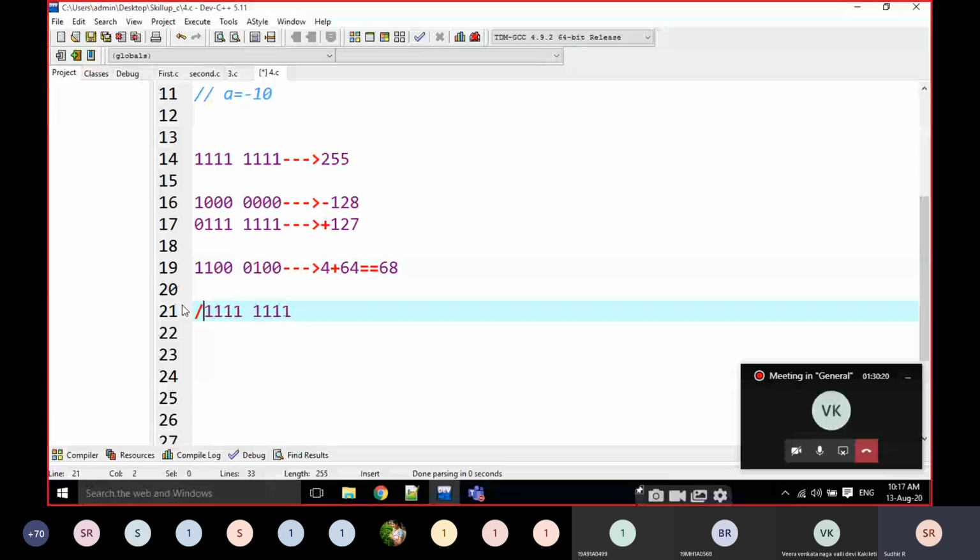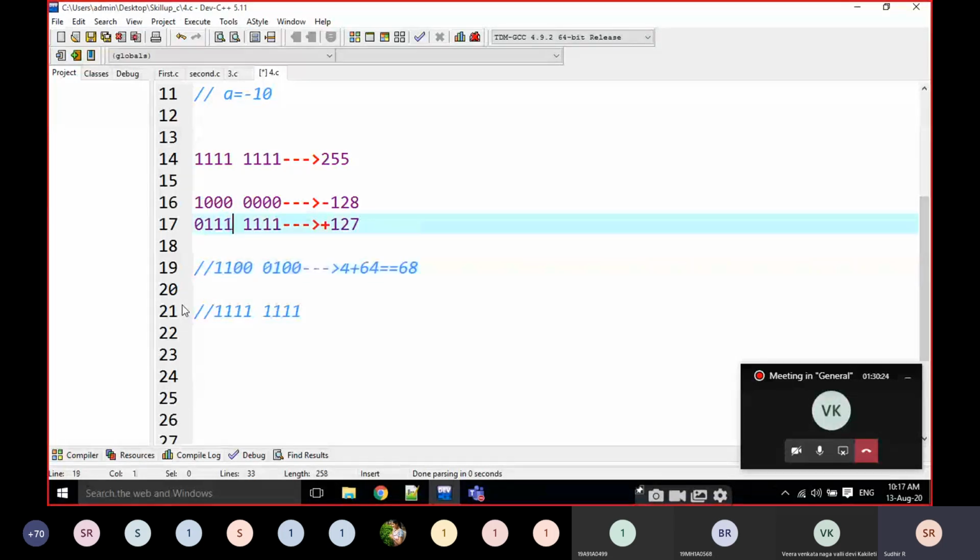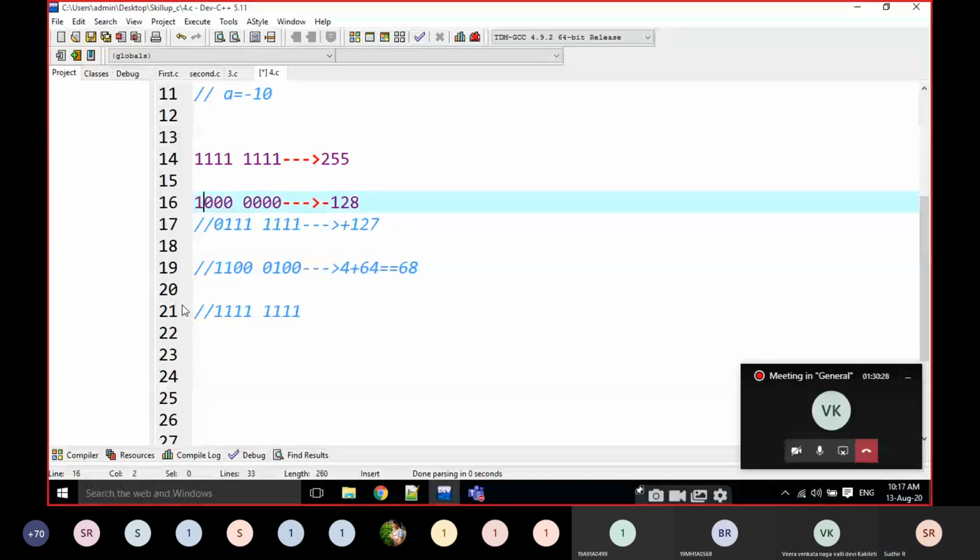Now I am going to explain the concept of the bitwise NOT operation. Bitwise NOT.